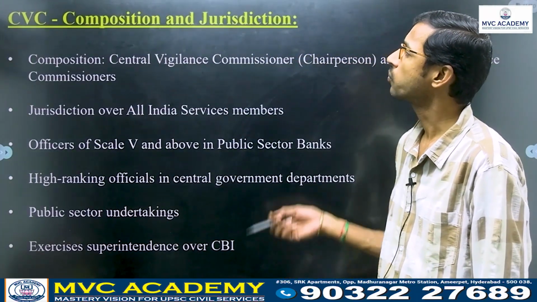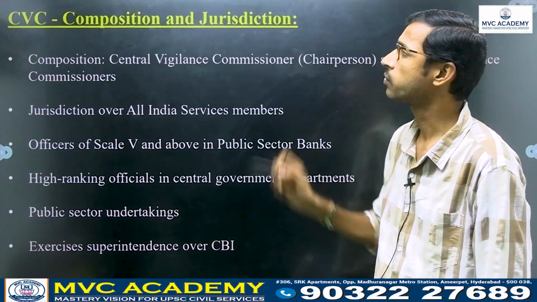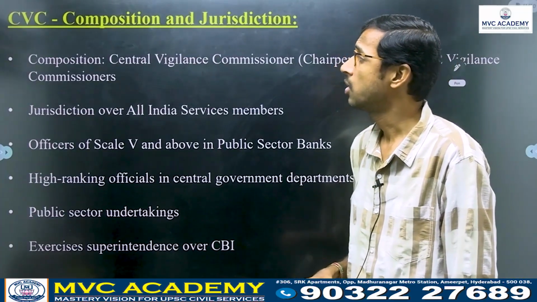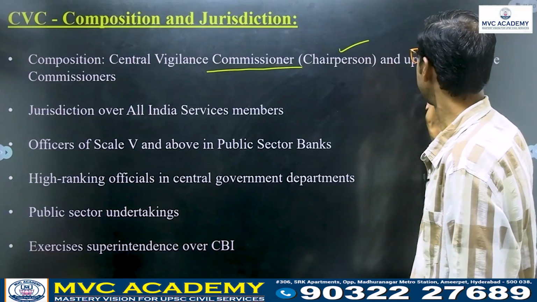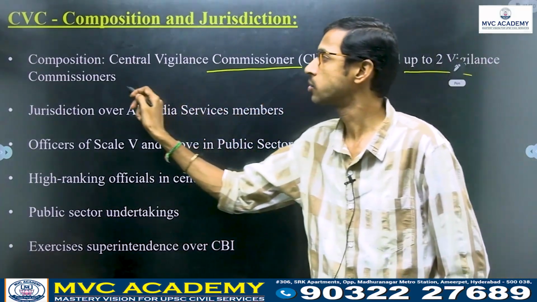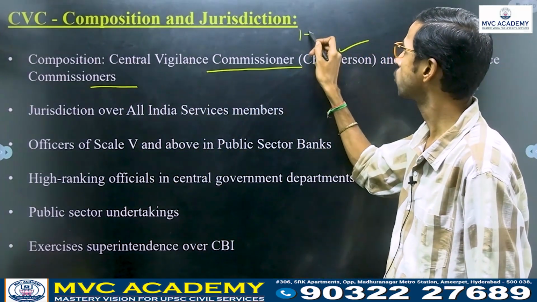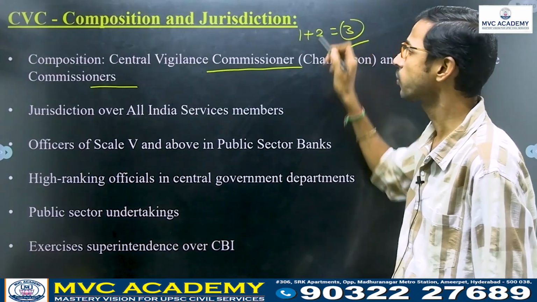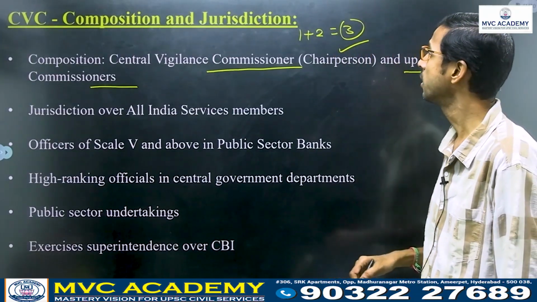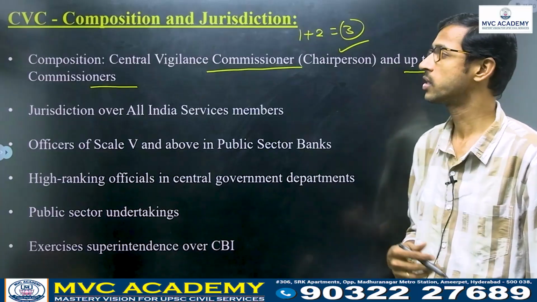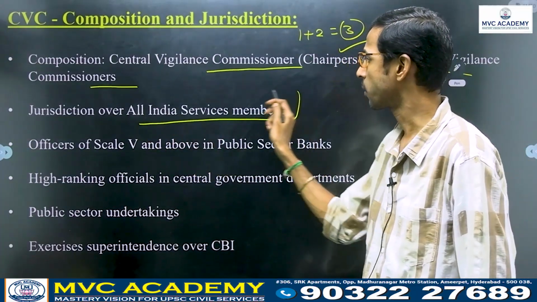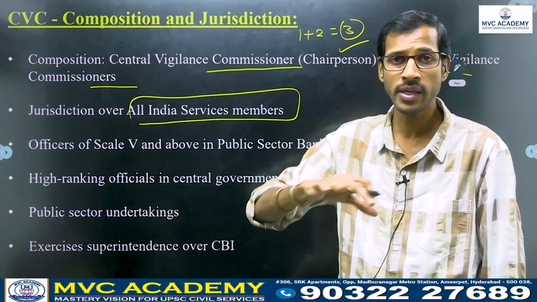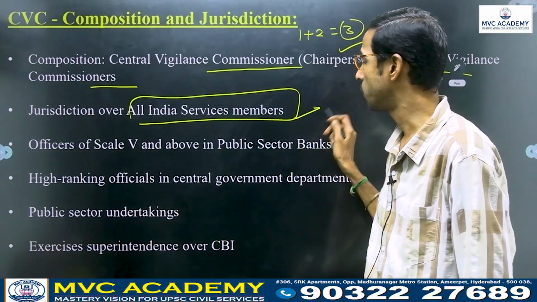Importantly, what are the composition and jurisdiction of the Central Vigilance Commission? The Central Vigilance Commissioner will be there as chairperson, and up to 2 Vigilance Commissioners will also be there. Total 1 plus 2, so 3 members will be there. Its jurisdiction is over all India services members; they will be under its vigilance, right?